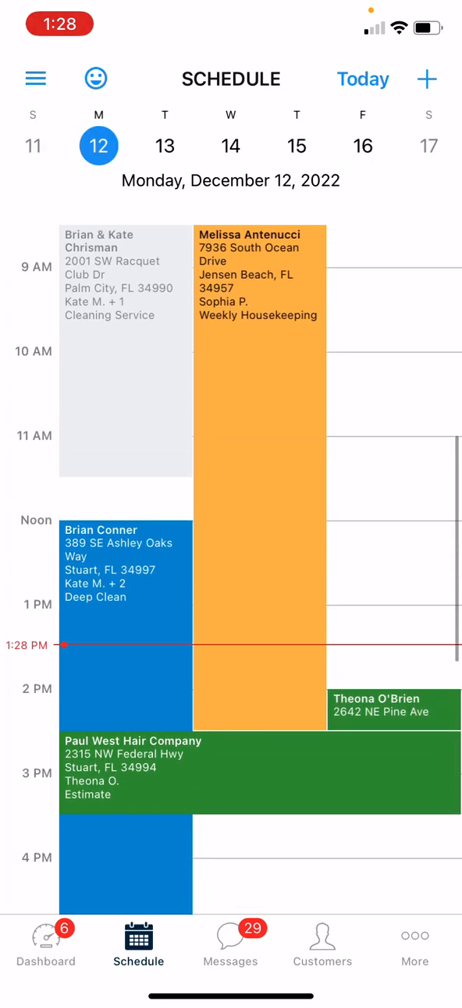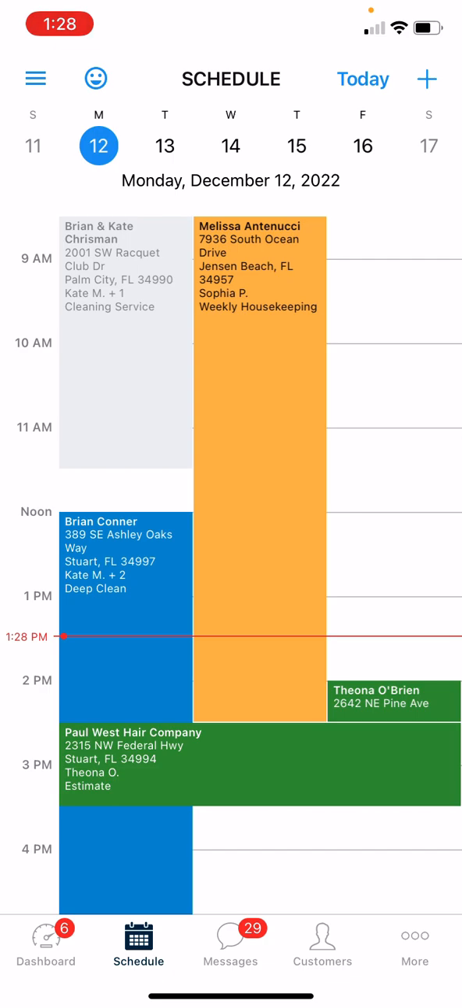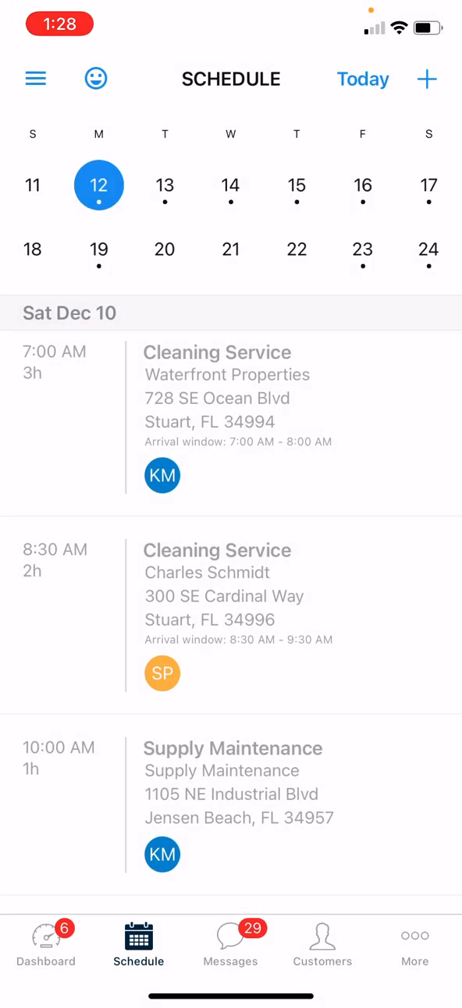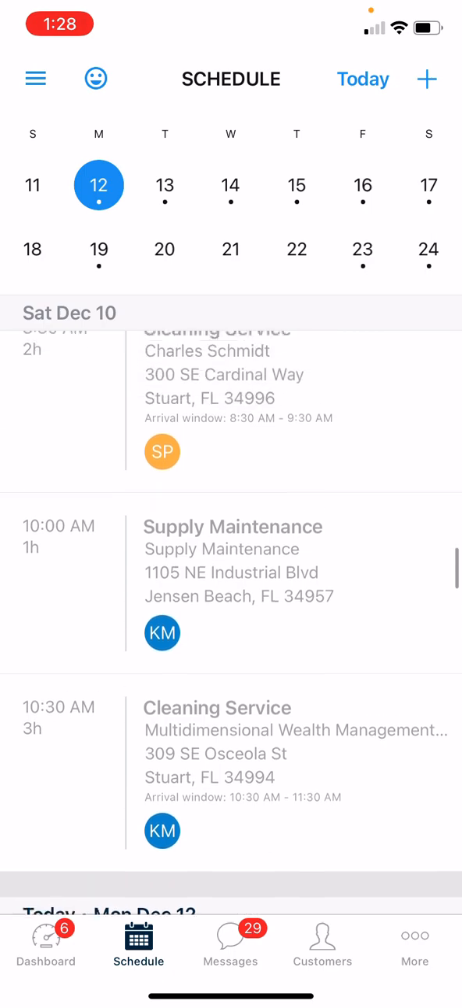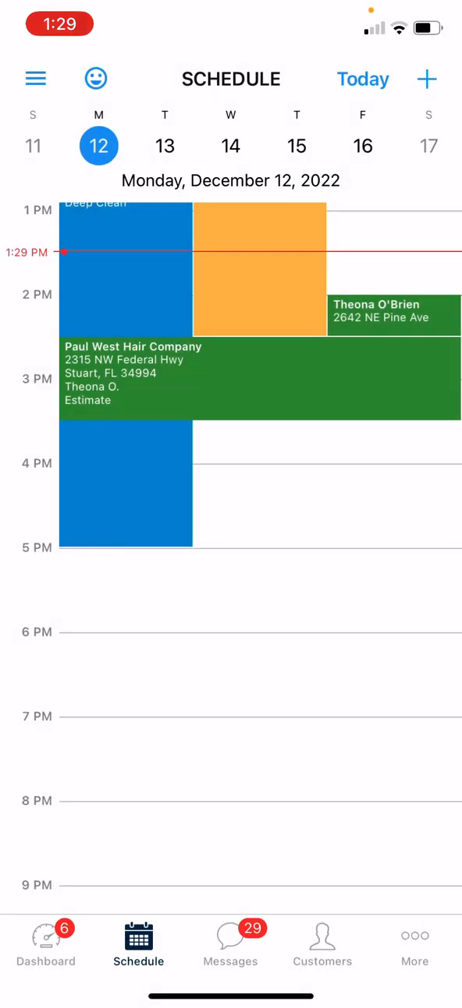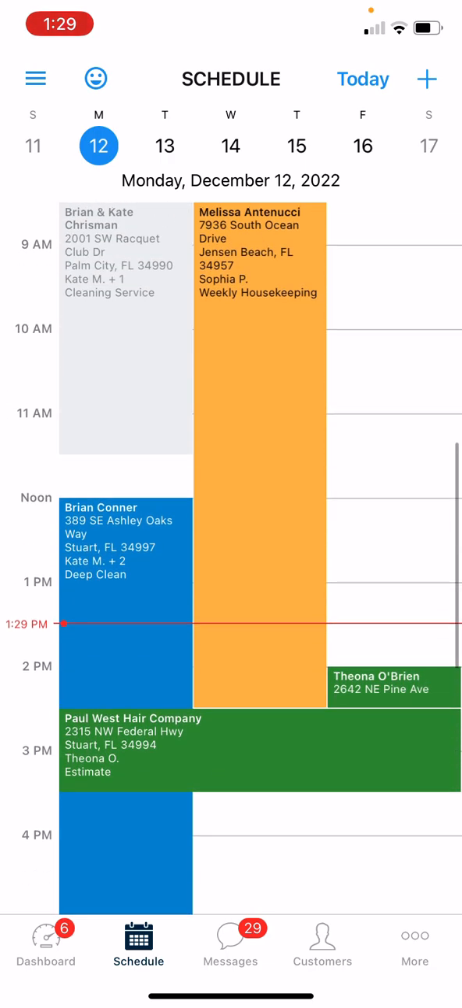On here, you will see 2 different views. This is the day view, and you also have a list view. The list view, in my opinion, I find a little bit more complicated to look at. I like the day view. This shows you not only the jobs you're assigned to, but the jobs that the other technicians are assigned to as well. You'll notice each technician has a color. I'm using myself as an example, and I am green.